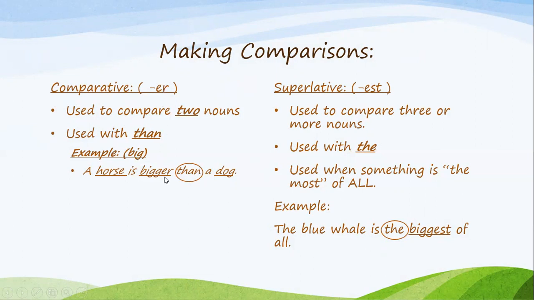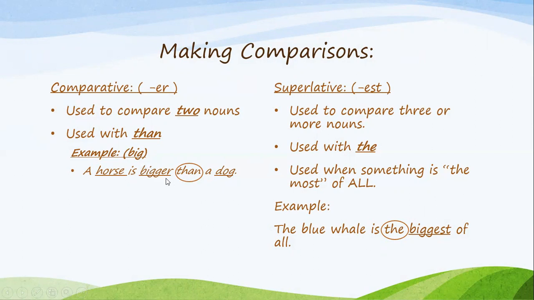And we added er. Also, we doubled the consonant, and by now you should know that when you have a one-syllable word with one single vowel ending in vowel consonant, you double the consonant and then you add er. Perfect.